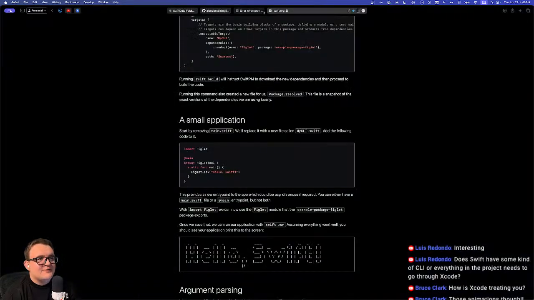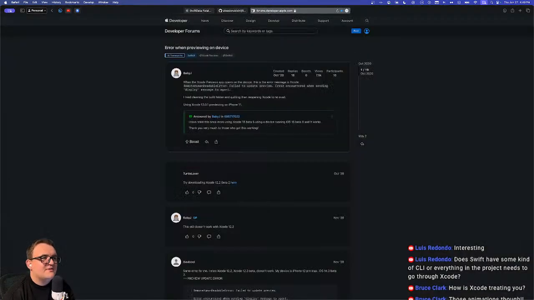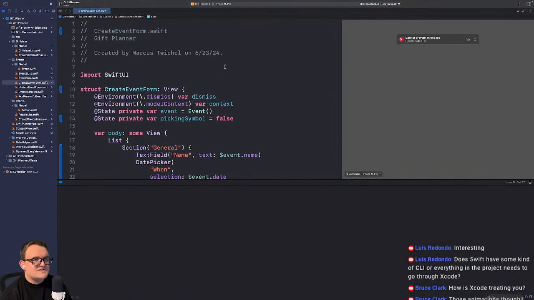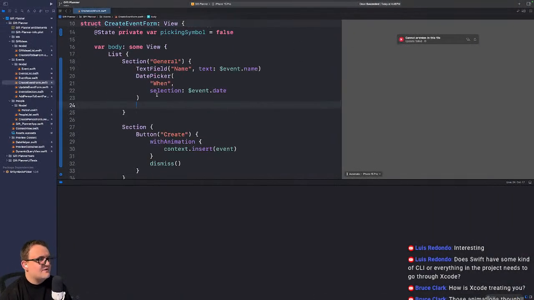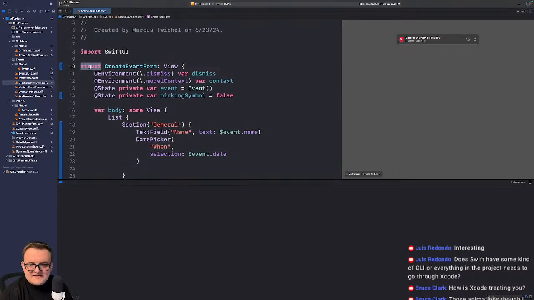I still think, though, for building Apple apps, you probably need Xcode, because they do a lot of other stuff than just the actual code. In fact, the Swift code, it's interesting. If you've never dived into Swift, a struct is kind of like a class, but the difference is a class is stored by reference in memory, the way you'd expect classes to work in most languages. A struct does not do that. A struct is stored by value, so it works like an integer or a string or whatever, if your language stores strings as values. But integers, right? In every language, integers are passed by value, I think.